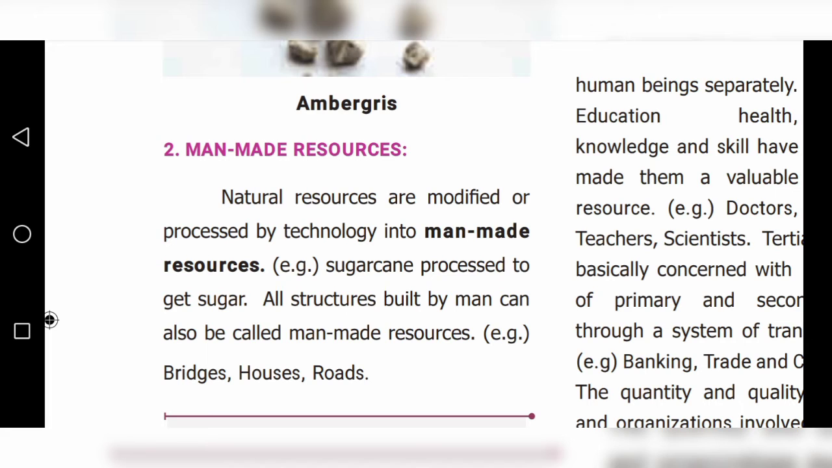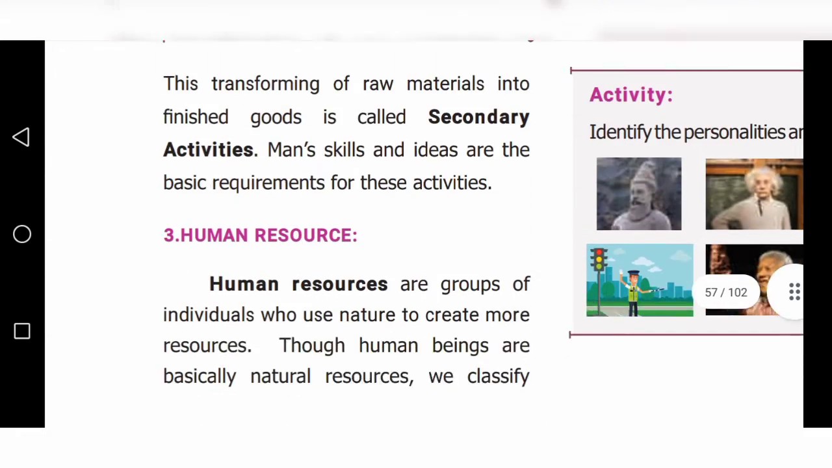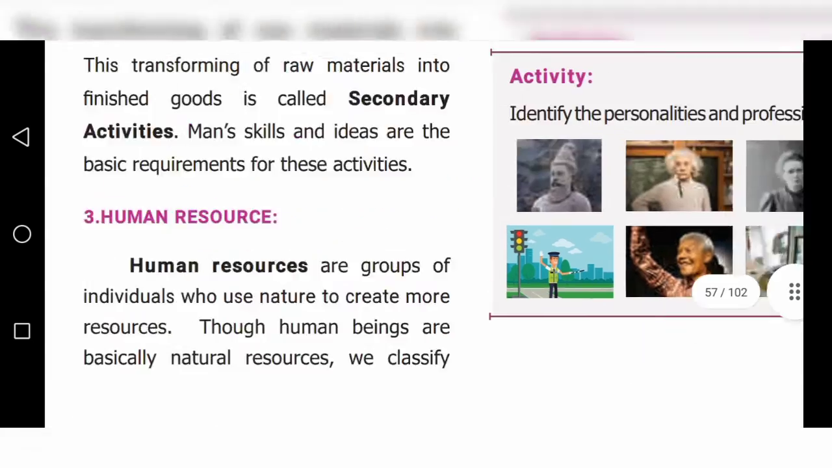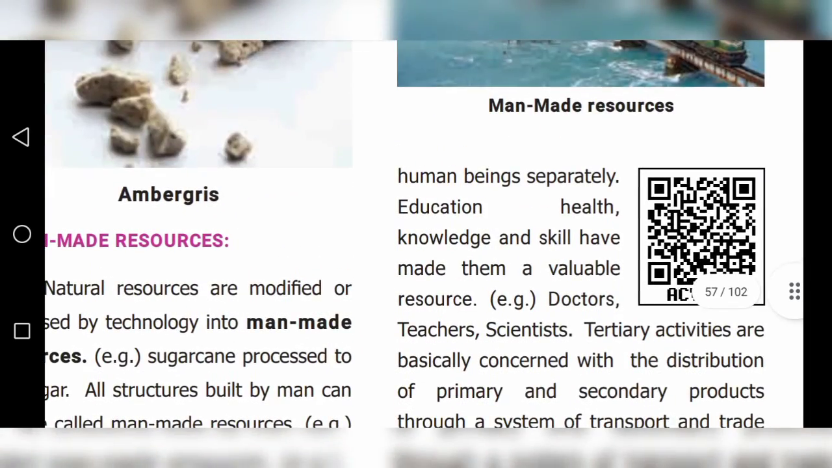Okay. Next one, human resources. Human resources are groups of individuals who use nature to create more resources. Though human beings are basically natural resources, we classify human beings separately. Education, health, knowledge, and skill have made them a valuable resource. So each individual has different resources. For example, doctors, teachers, scientists.